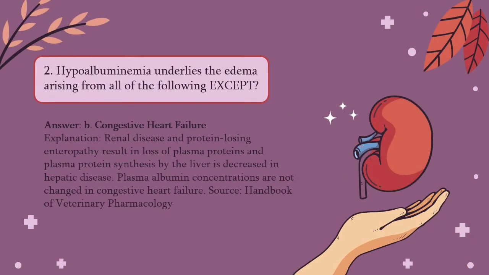Congestive heart failure, because renal disease and protein-losing enteropathy result in loss of plasma proteins, and plasma protein synthesis by the liver is decreased in hepatic disease. Plasma albumin concentrations are not changed in congestive heart failure.